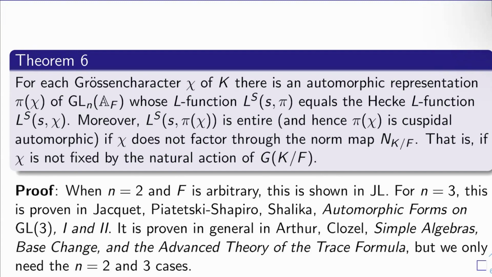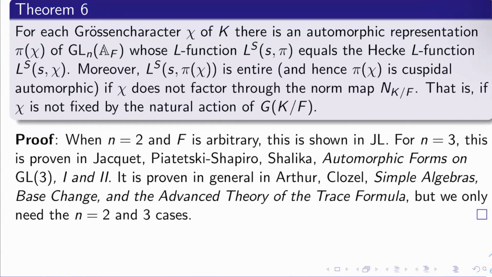All right. Moreover, L^S(s, pi of chi) is entire, and so pi of chi has to be cuspidal automorphic, as long as chi does not factor through the norm map from K down to F. Another way of saying that is just chi isn't fixed by the natural action of the Galois group of K over F. Okay, so we will need this fact. The proof when n equals 2 and F is arbitrary is in Jacquet-Langlands.